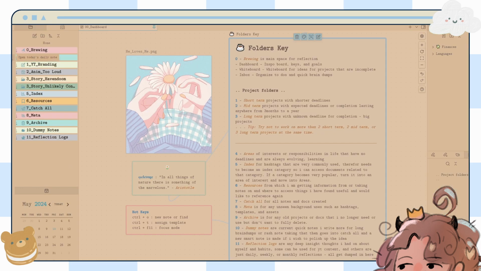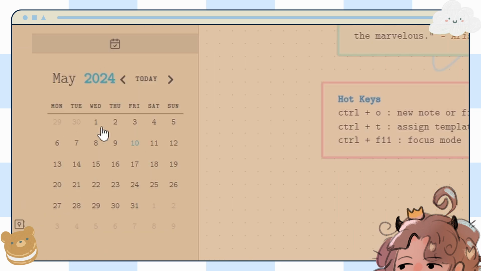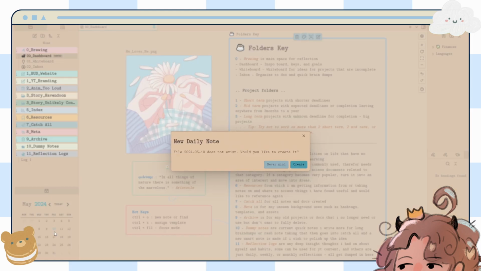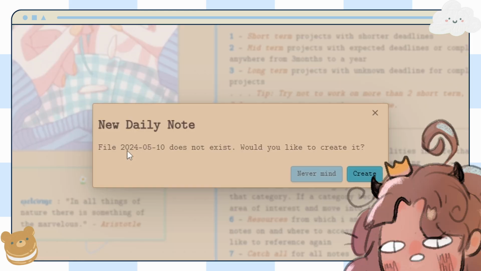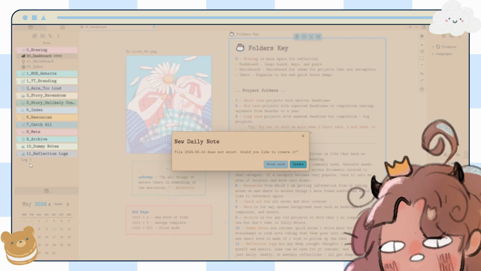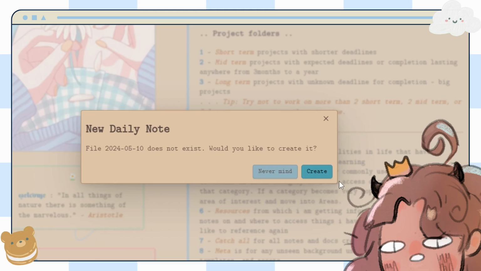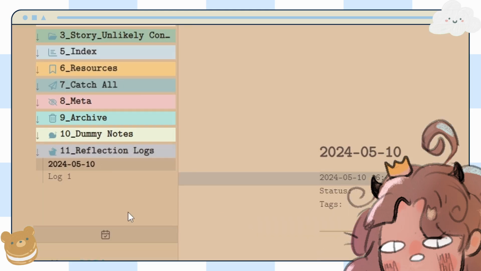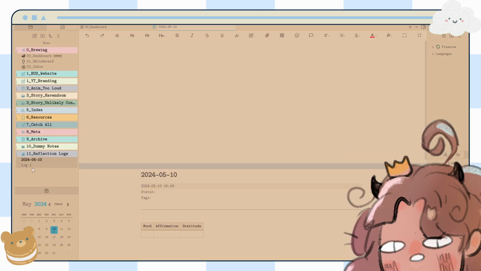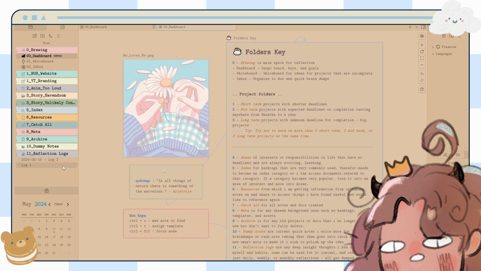Obsidian has this thing where you can do daily notes. I installed this little calendar plugin, and so I can just click on this, and then it creates one. But I don't know why this is saying it doesn't exist. Oh, it's because I renamed it to log 1. I guess you can't rename daily notes because then it won't show up down here anymore. Create daily notes, and when I create it, it'll show up in my reflection logs. I didn't realize that if I renamed it, it would disappear from the calendar down here. See, I'm learning, I'm figuring things out, and you're here on the journey.